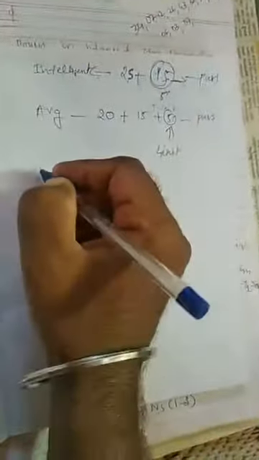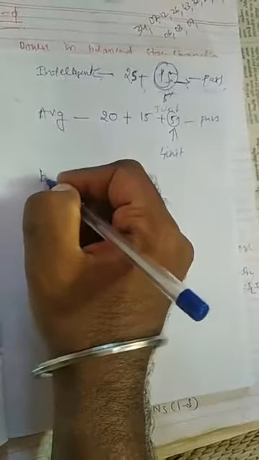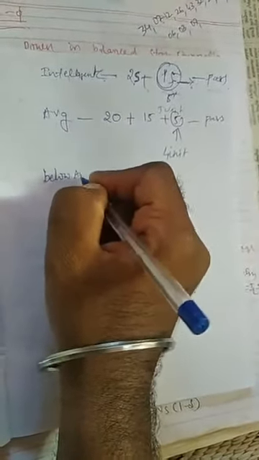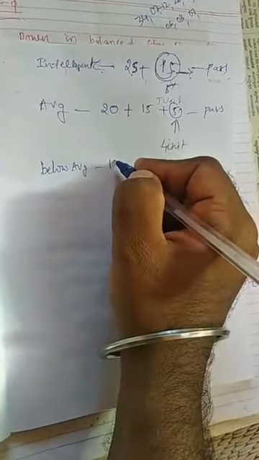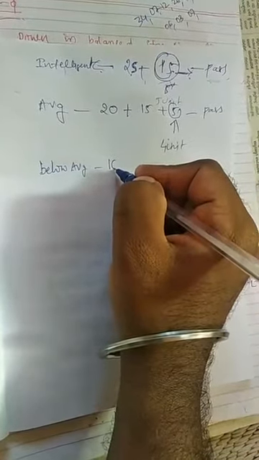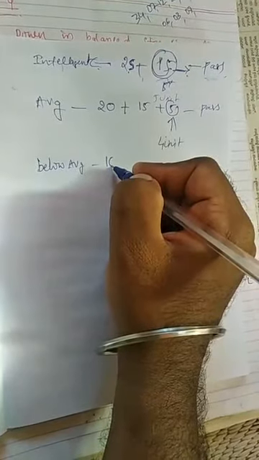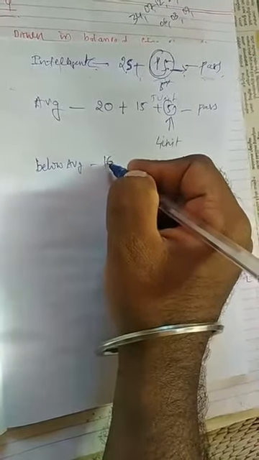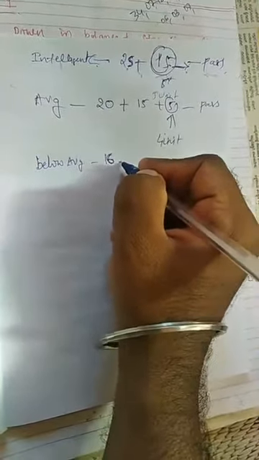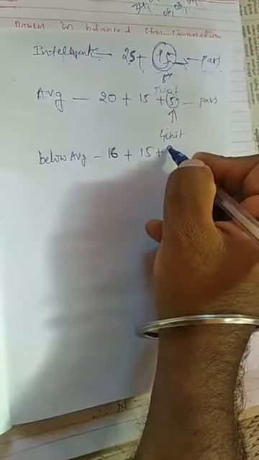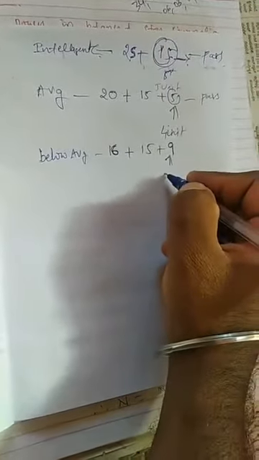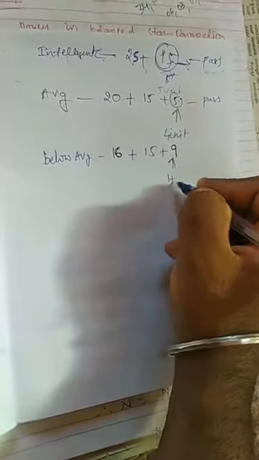Then below average student means he will have 16 marks, I am considering. 16 plus 15 is 31, plus 9 marks he has to study. 9 means again he has to study 1 plus 1.